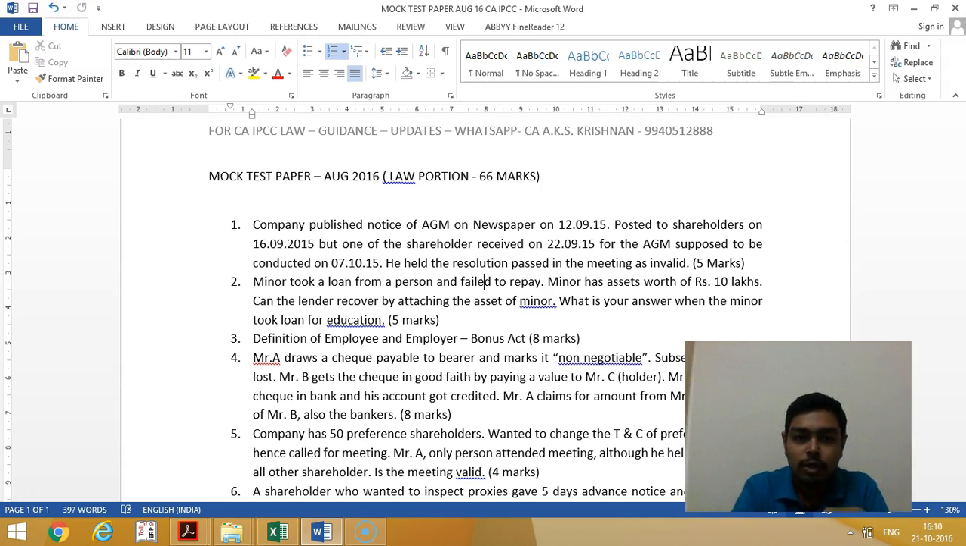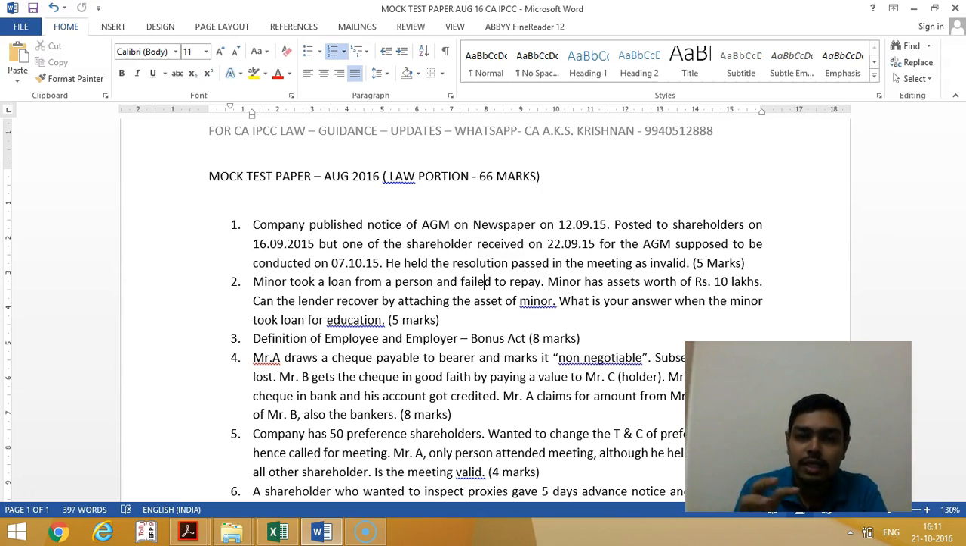The company published the notice of AGM in the newspaper on 12th September 2015, for the AGM which is going to happen on 7th October 2015. They also posted the notice for the AGM by post on 16/9/2015, and one of the shareholders got the notice on 22nd September 2015.